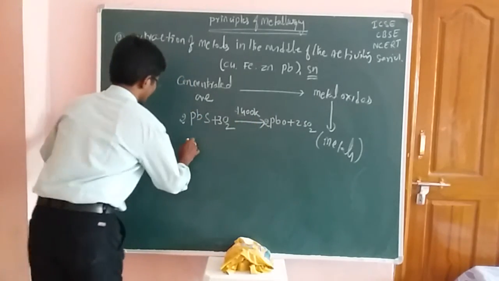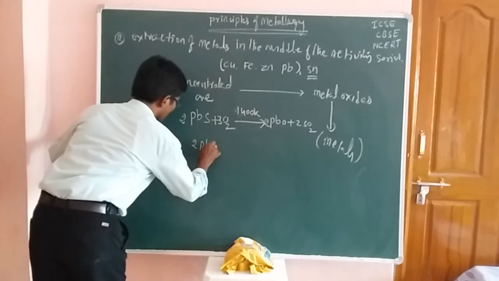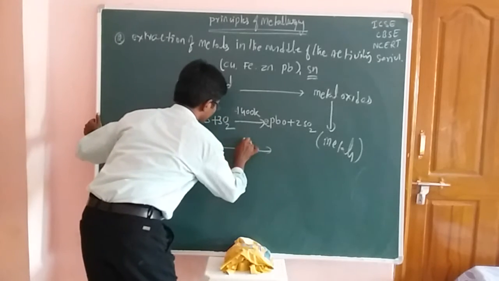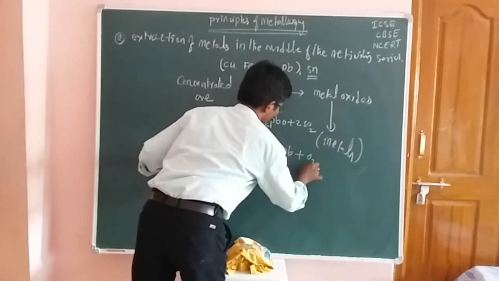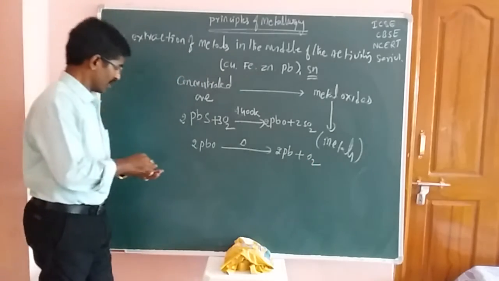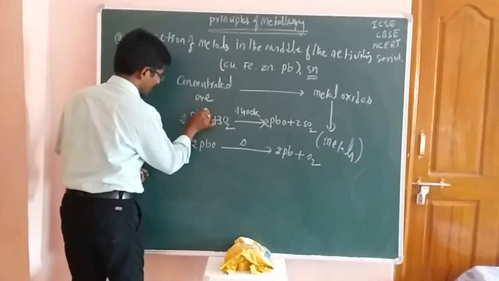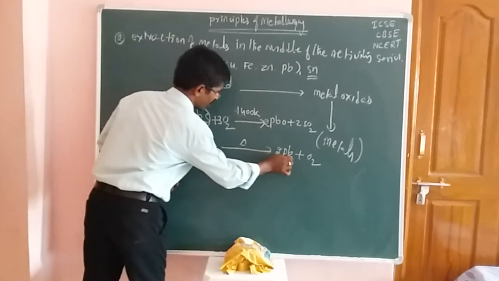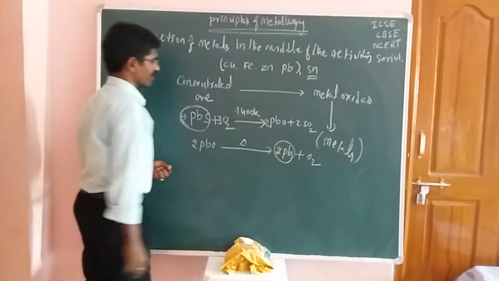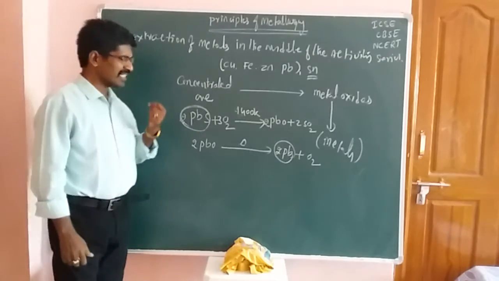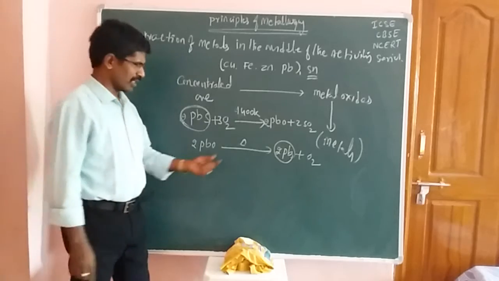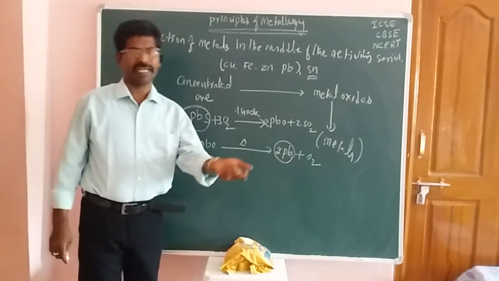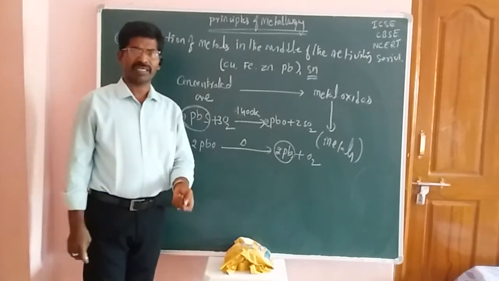After getting this, the PbO, again under heating, is converted to lead with release of oxygen. Okay, friends. Now from the beginning of this step to here, what have we obtained? That means lead sulfide is converted to lead. This lead is known as the crude lead metal. Crude lead.